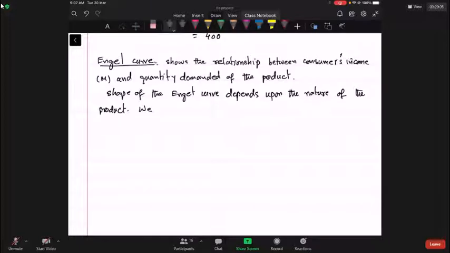We discriminate between normal goods and inferior goods.